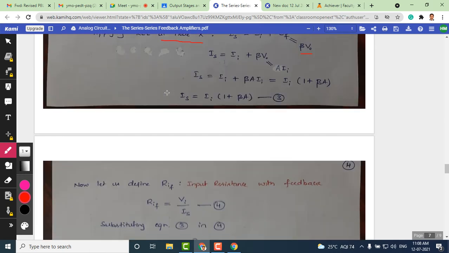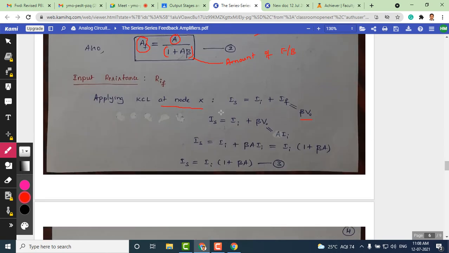How can we write that? I'll write it here for your reference. Basic amplifier gain A is output, which is a voltage, over input, which is the current. When we cross multiply, we can write V naught as A times II. Now this can be substituted here for V naught.